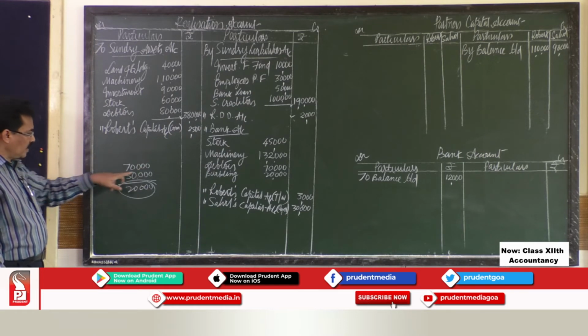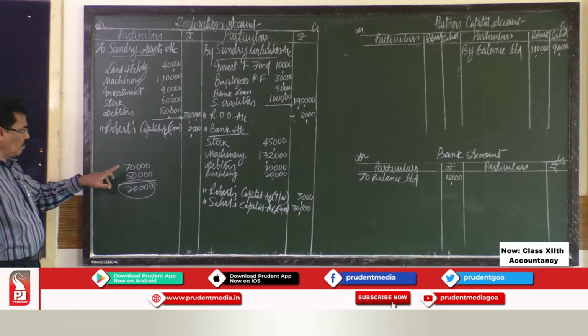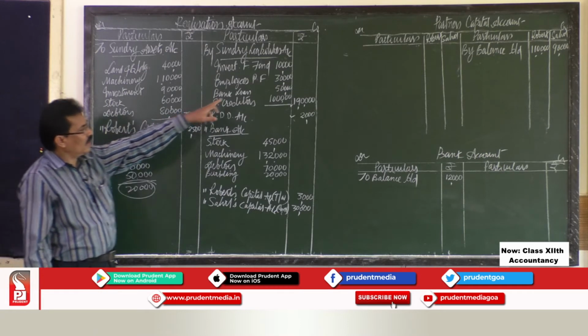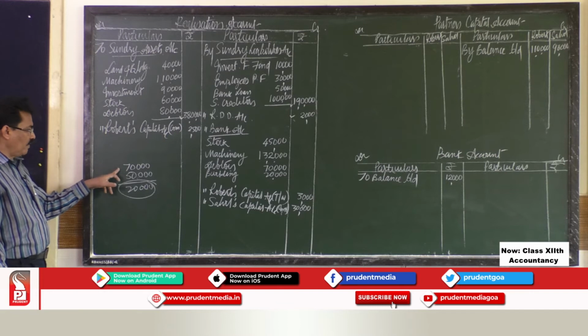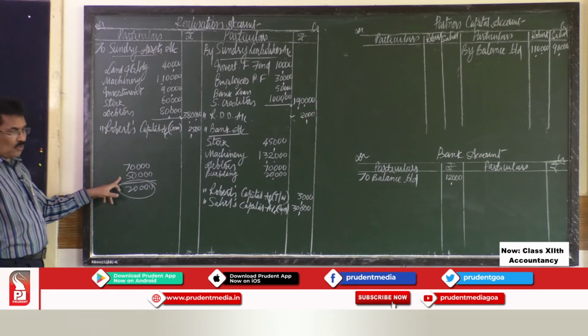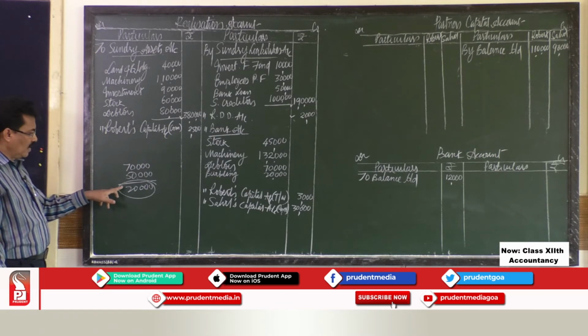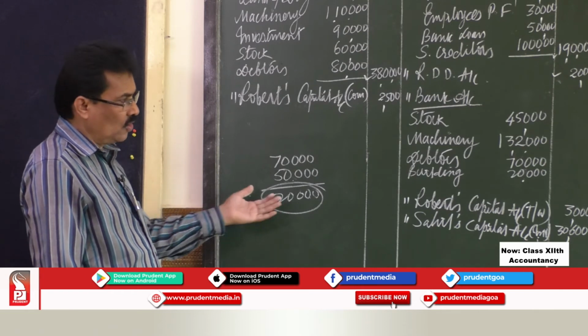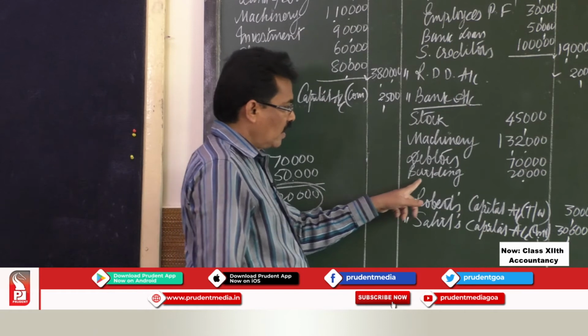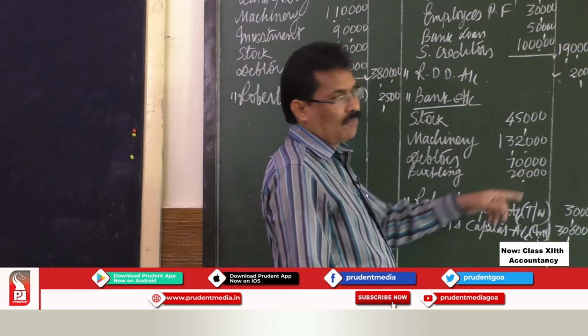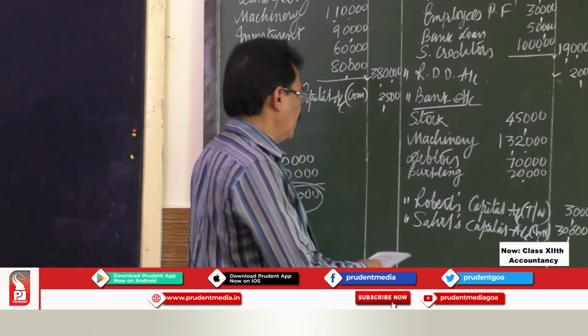Now the building costing rupees 70,000 is taken over by the bank in settlement of the bank loan. The bank loan was only 50,000. So from 70,000, the bank recovered the loan of rupees 50,000. That extra value is given, so you'll get the money. So that much cash comes into the business. So you have to credit it to the realization account as by building account rupees 20,000.